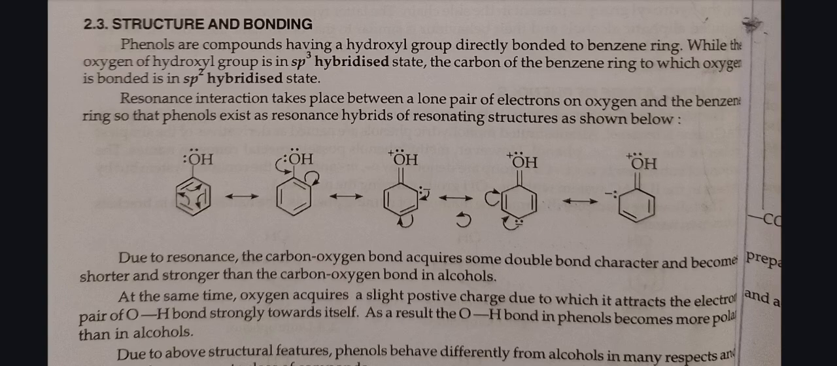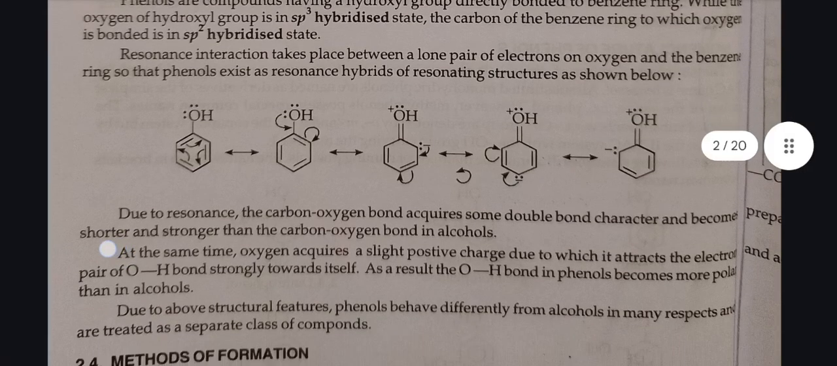Structure and bonding. Phenols are compounds having a hydroxyl group directly bonded to benzene ring, while the oxygen of hydroxyl group is in sp3 hybridized state. The carbon of the benzene ring to which oxygen is bonded is in sp2 hybridized state. Resonance interaction takes place between a lone pair of electrons on oxygen and the benzene ring, so that phenols exist as resonance hybrids of resonating structures as shown below.